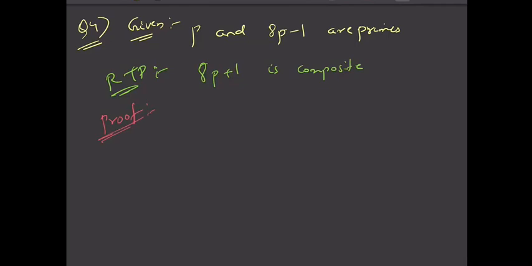So first thing is that if p is prime, and p not equal to 3, then clearly 3 will not divide p, right? Because p is a prime and 3 is another prime. So how can one prime divide another different prime?